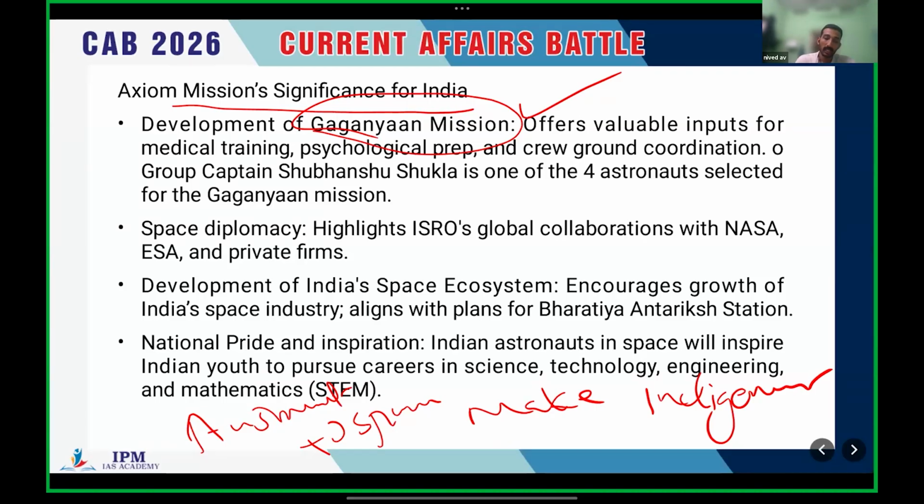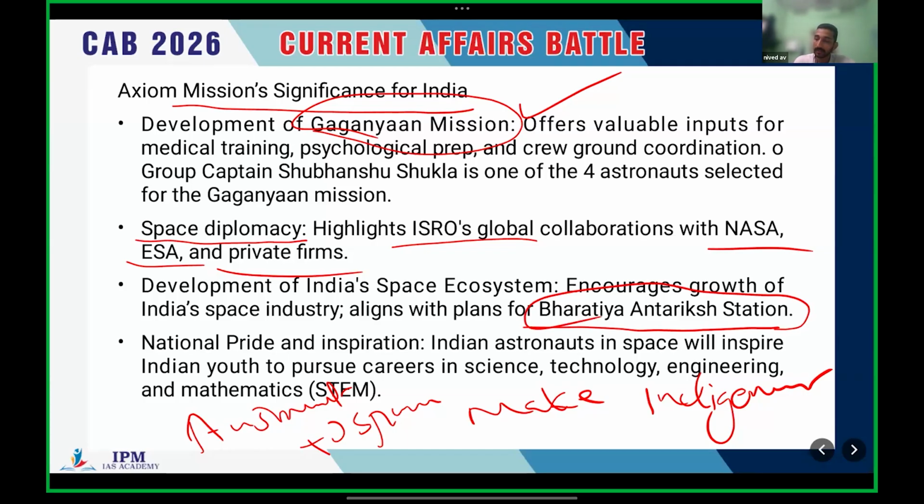Clear? And also, it is important from the perspective of space diplomacy. Here we can see ISRO's global collaboration with NASA, CSA, the European Space Agency, and other private firms. It will also help India develop its space ecosystem, for example the space industry, and build the Bharatiya Antariksha Station.